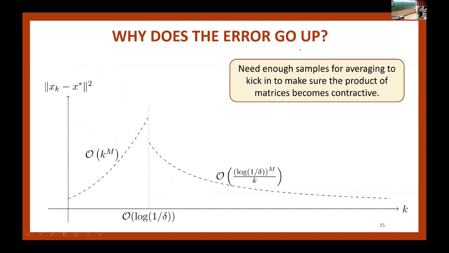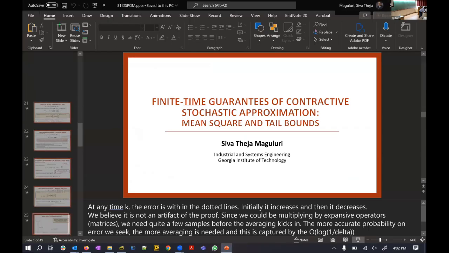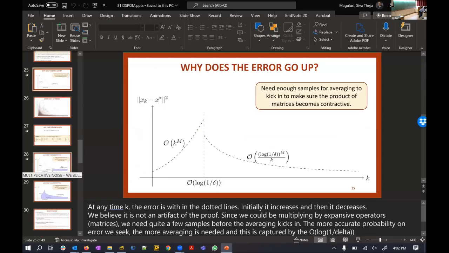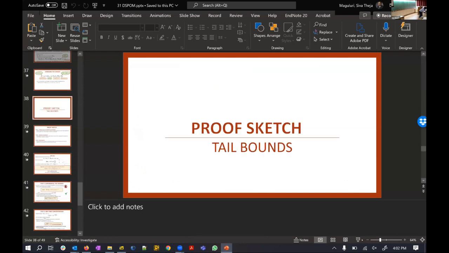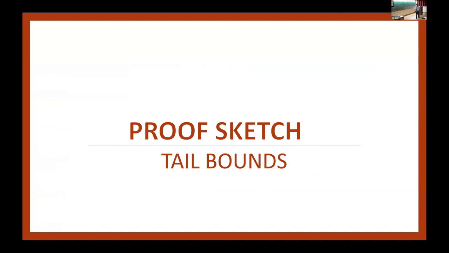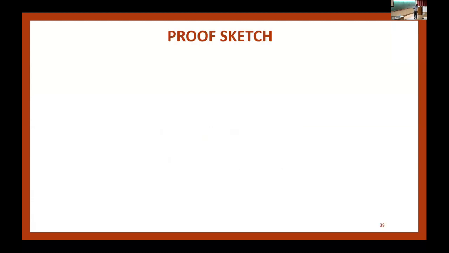Since I have less than 5 minutes, I want to talk about the proof sketch. I had 2 parts in the proof sketch, the mean square part, where the key contribution was constructing a Lyapunov function, where we use something called the Moreau envelope and infimal convolution. But I'll skip that part. I'm happy to chat about it offline with anybody that is interested. But let's focus on the tail bounds.